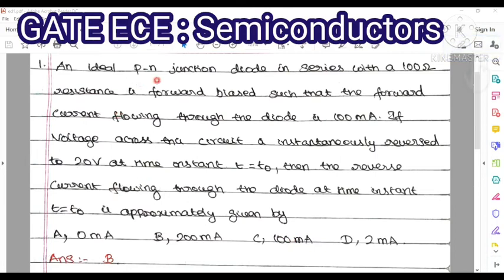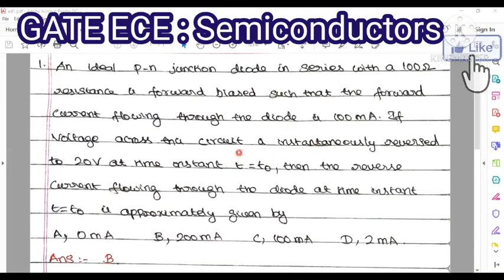Okay, so one PN junction diode is there, connected in series with a 100 ohm resistance. It is described in terms of a forward biased diode. During that forward bias, the current flowing through the diode is 100 milliamps.